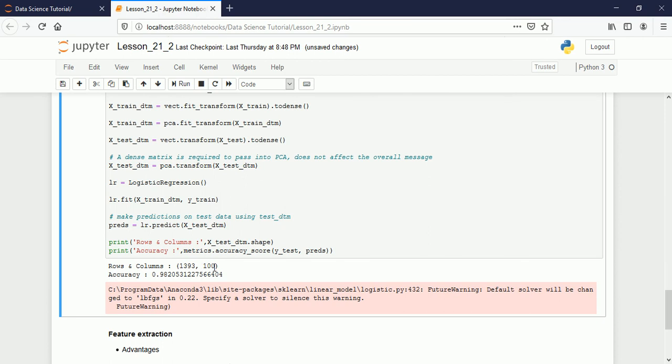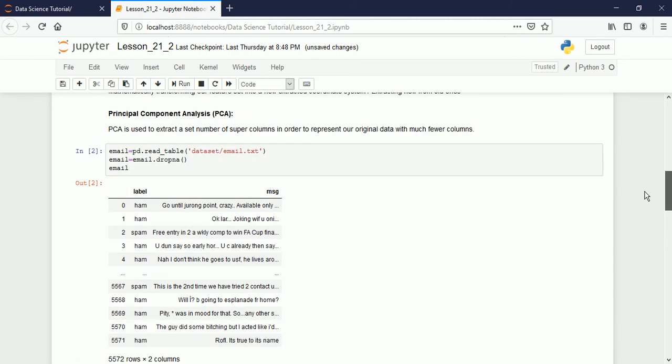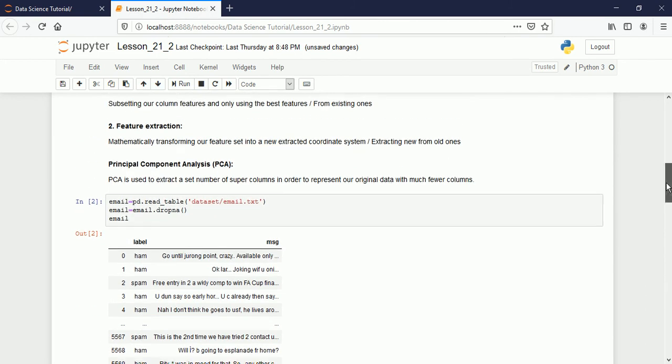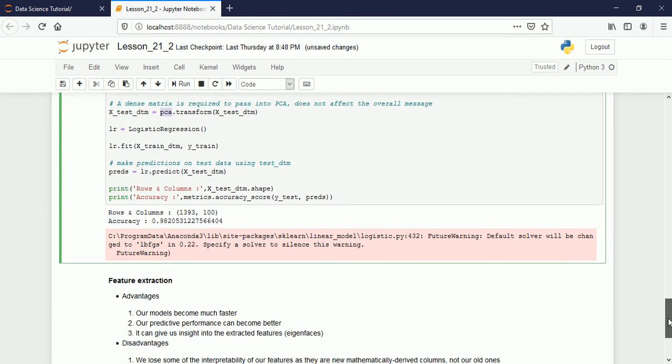It is all done with the help of PCA, principal component analysis, which is used for reducing the number of columns, or for feature extraction. So I hope you understood the concept.